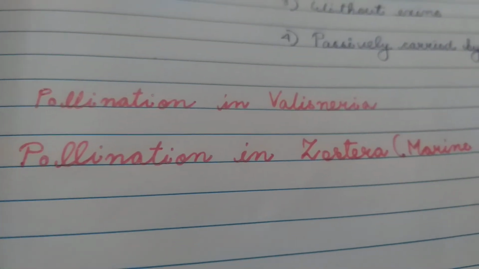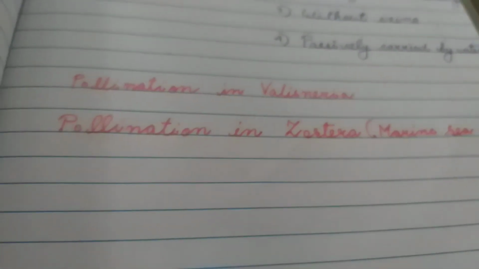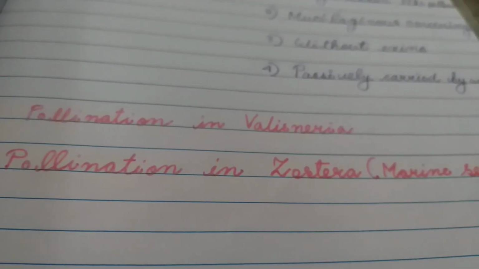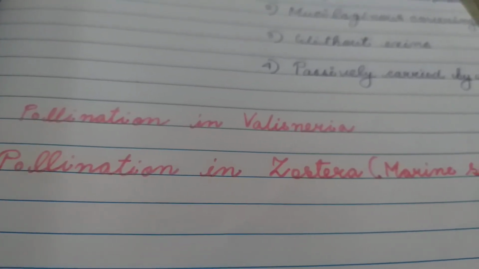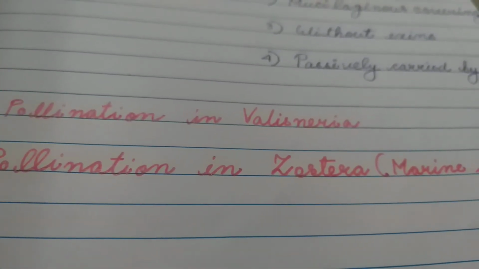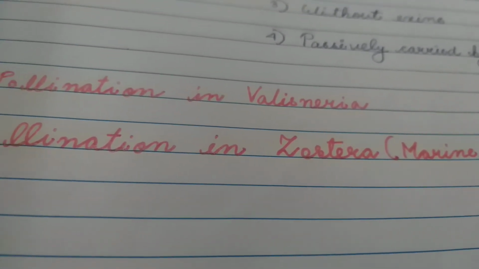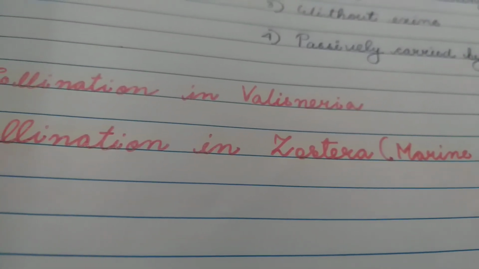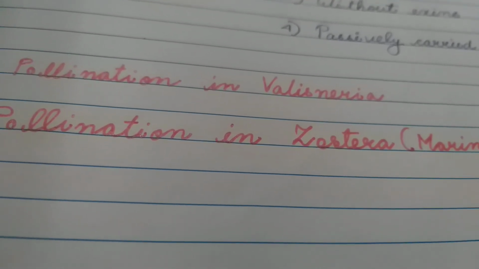You have to learn pollination in Vallisneria and pollination in Zostera. There is a difference between the two. In Vallisneria, the pollens are released on the surface of water and they are carried towards the stigma, which remain at the surface of water.